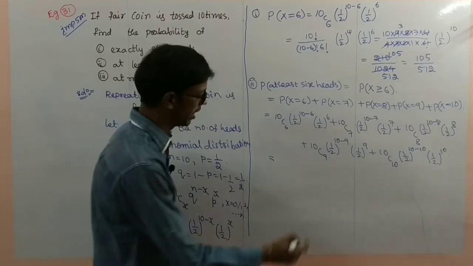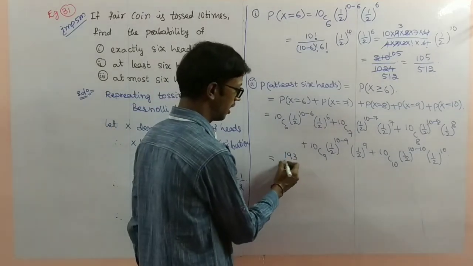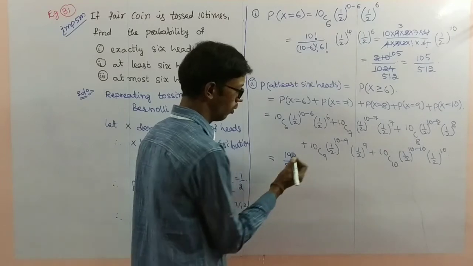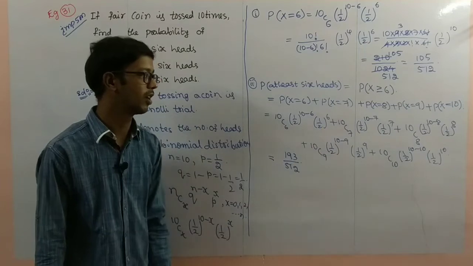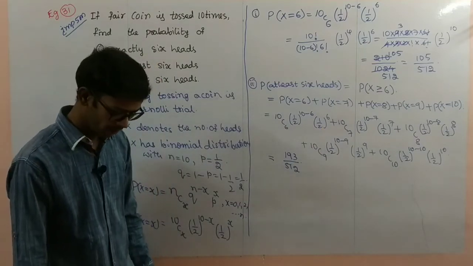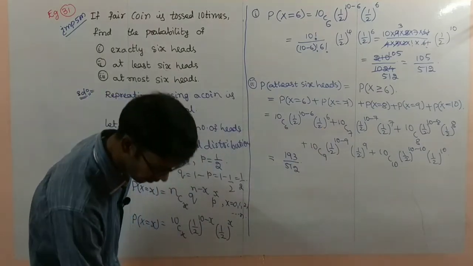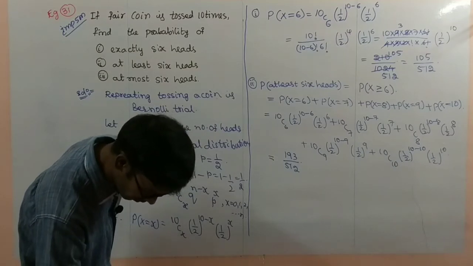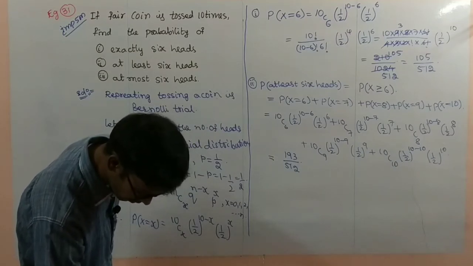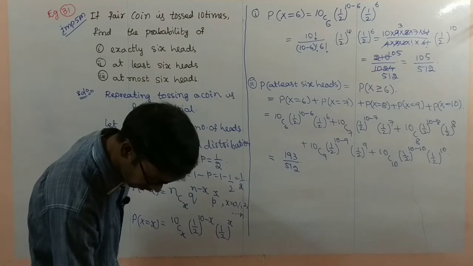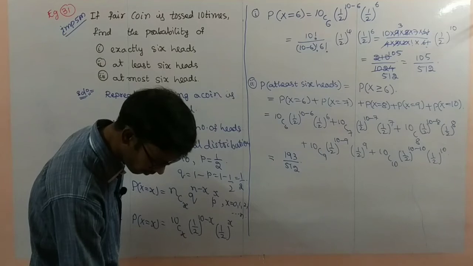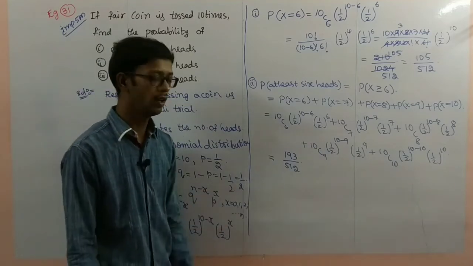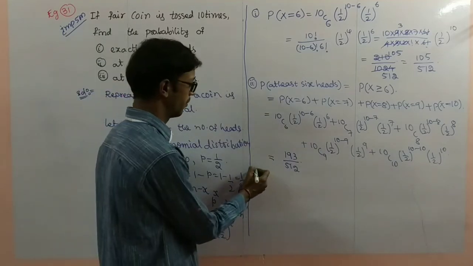The result I am writing directly: 193 by 512. Make the simplification properly.